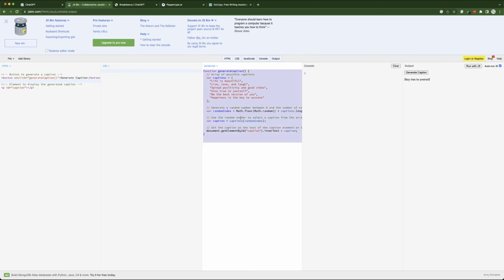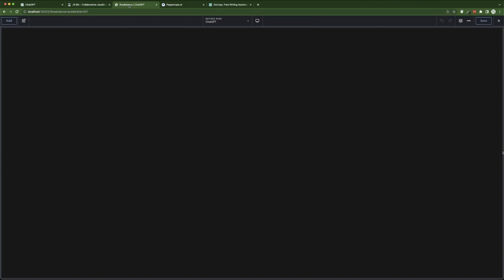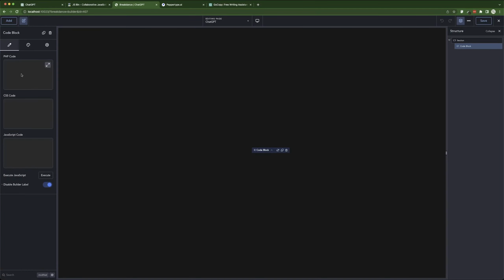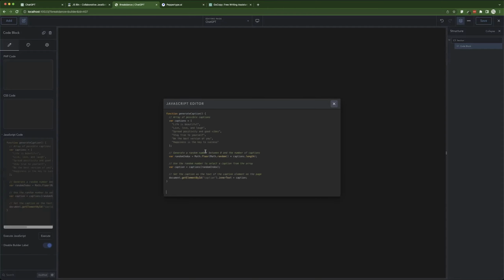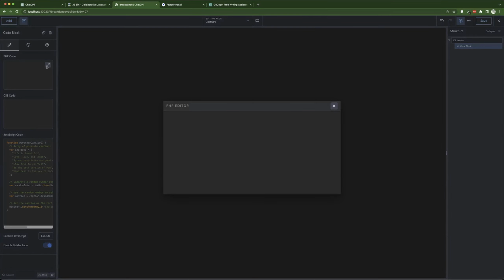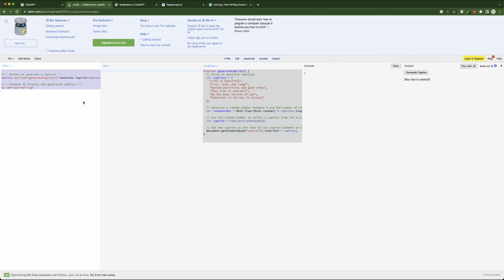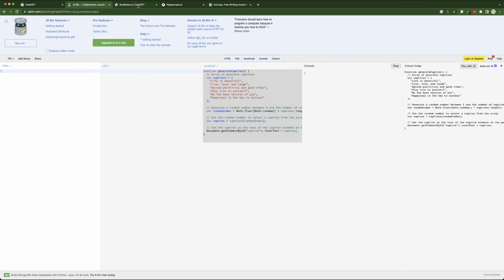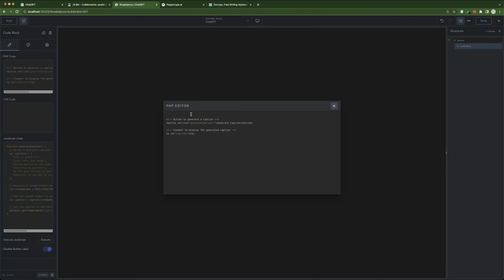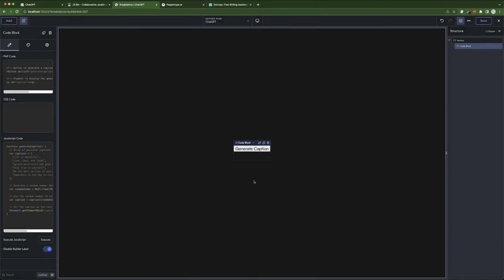So I'm going to copy that and then go into, let's say, a platform to make websites. There's WordPress. So I'm going to copy and then paste the JS code in the JS over here. And then I'm going to close this and open the HTML, come back over here, copy the HTML, and then paste the HTML code over here. And that's it. The button is there. I'm going to save it.